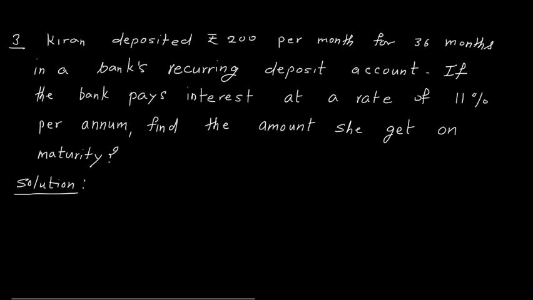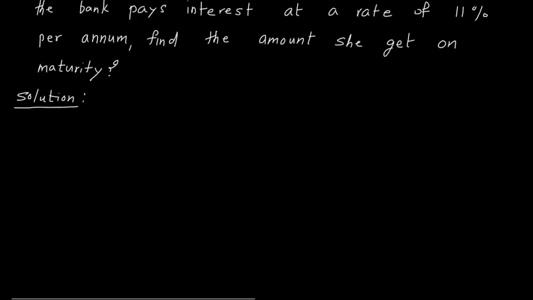The third question is Kiran deposited rupees 200 per month for 36 months in a bank's recurring deposit account. If the bank pays interest at a rate of 11% per annum, find the amount she gets on the maturity. Okay, what I recommend is that you try this problem yourself and find the answer. Yeah, let us move to the fourth question.